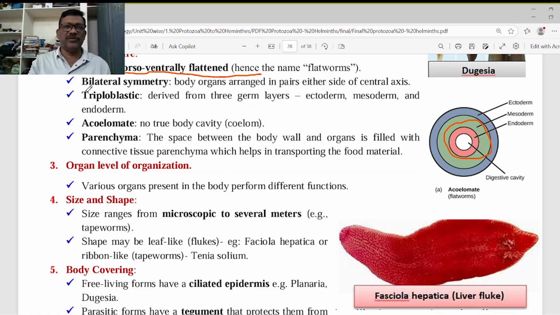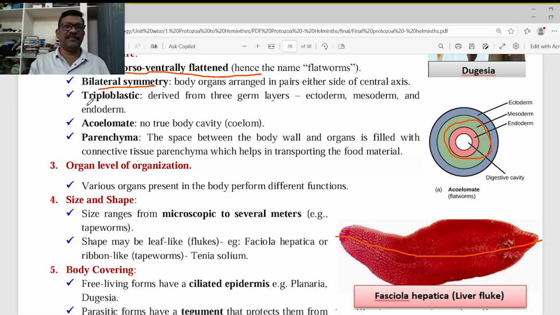But they show bilateral symmetry. Bilateral symmetry means the body can be cut into two halves. That is called bilateral symmetry. But before this, in phylum Cnidaria, sponges and the protozoans, we do not find this type of bilateral symmetry. Radial, biradial or asymmetrical forms we observe in these three, Cnidaria, sponges and the protozoans. But from platyhelminthes onwards we can find bilateral symmetry.